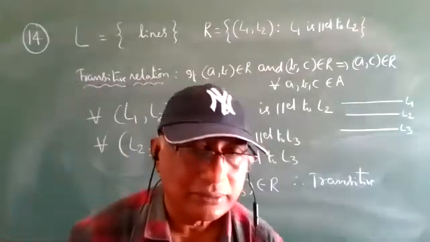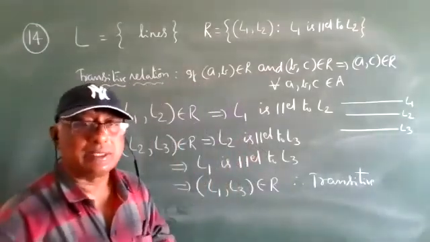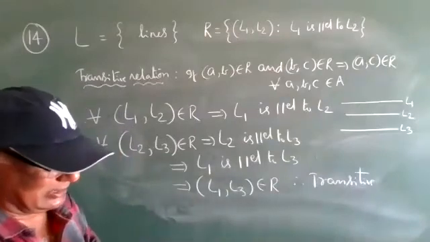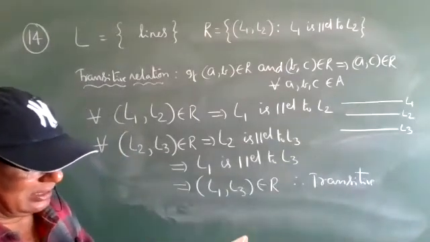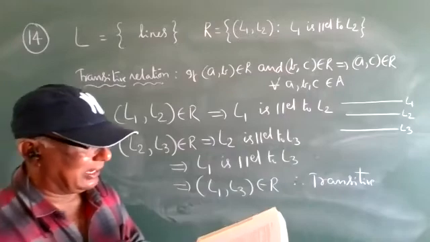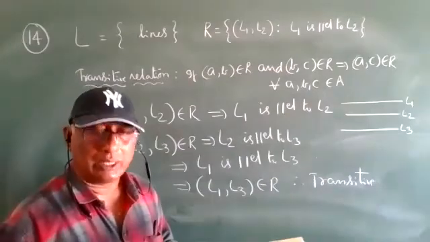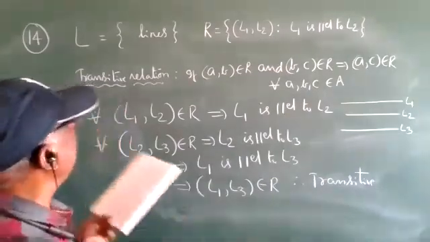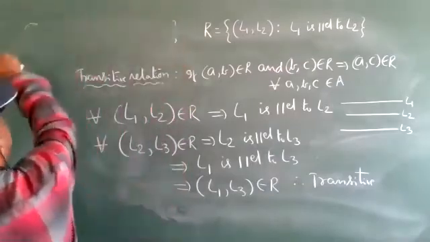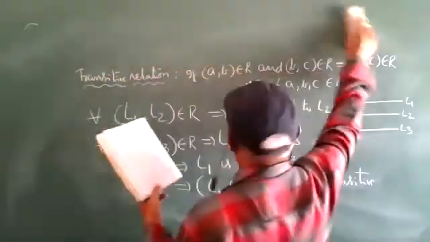One more second part is there, everyone see. Find the set of all lines related to the given line.